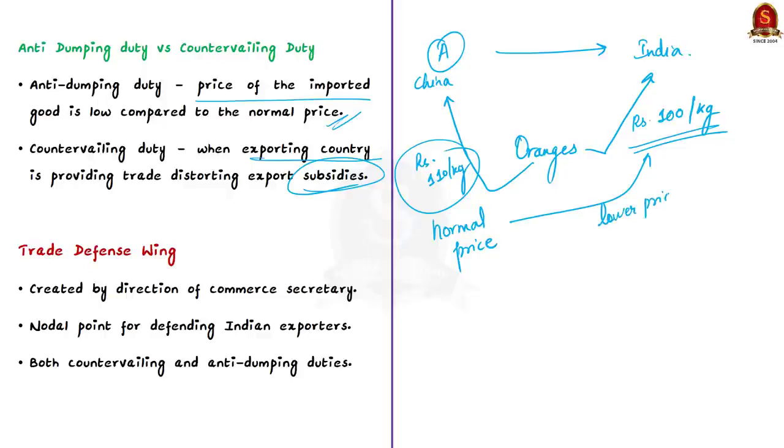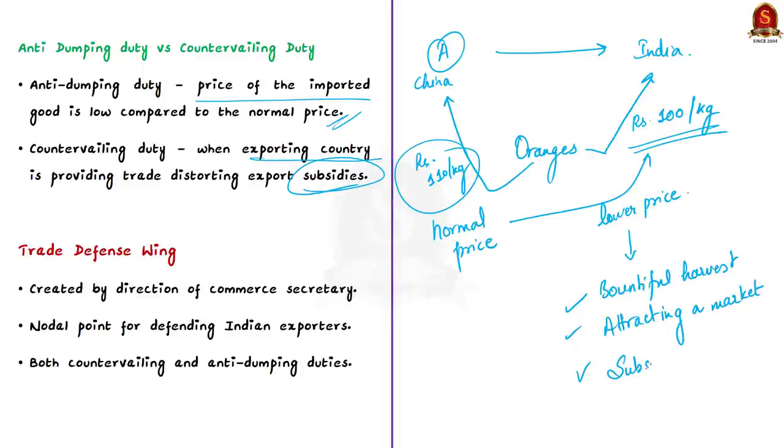Now here, the company is able to provide oranges at lesser cost to India, maybe because of a bountiful harvest or maybe because to attract a market. Now in case of attracting a market, the lower price is being balanced by the price at which it is sold in China. So in these scenarios, India will impose anti-dumping duty on company A.